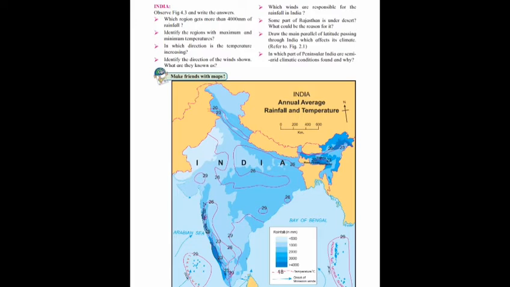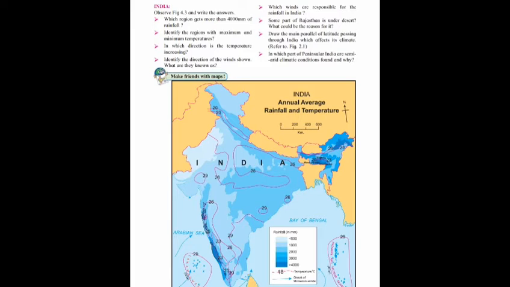Next question, which winds are responsible for the rainfall in India? The answer is southwest monsoon winds are responsible for the rainfall in India. Next question, some part of Rajasthan is under desert. What could be the reason for it? It is a broad type of question. You go through the textbook and find out the answer. Write it down in your notebook. Next question is, you have to draw the main parallel of latitude passing through India which affects the climate.